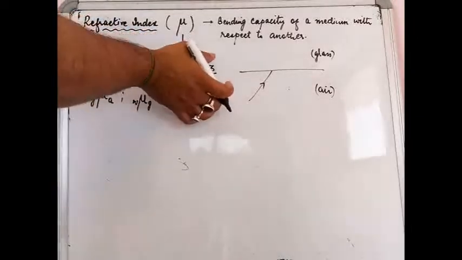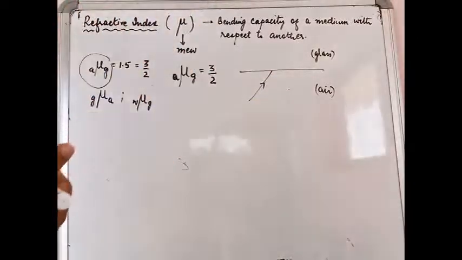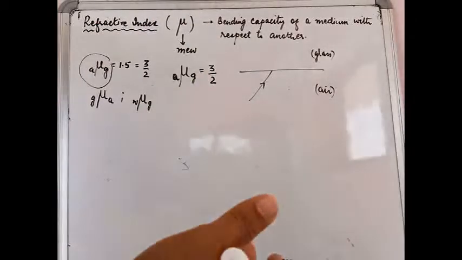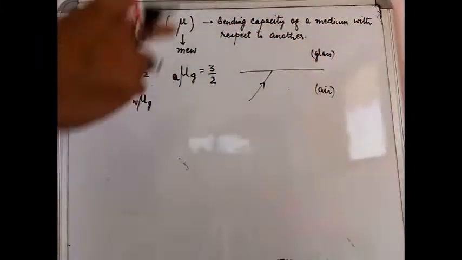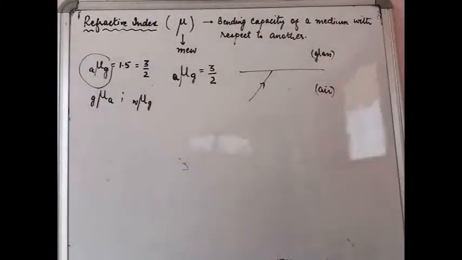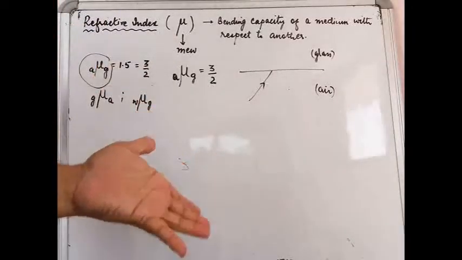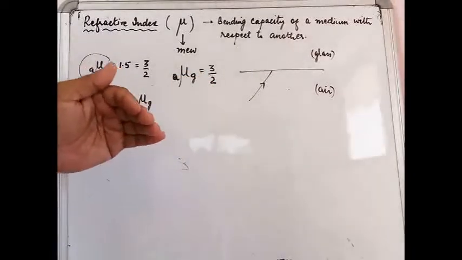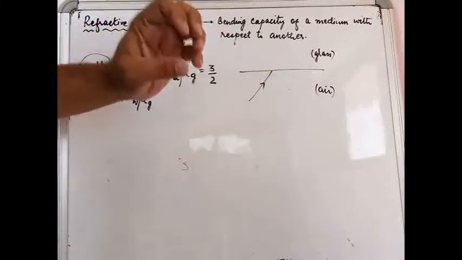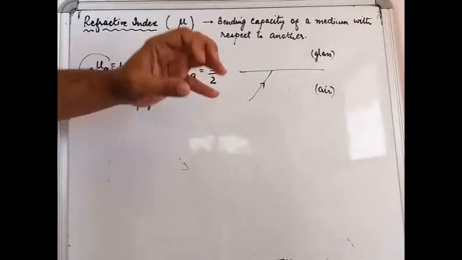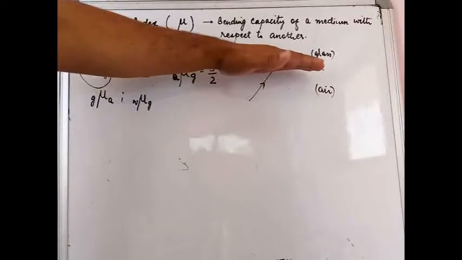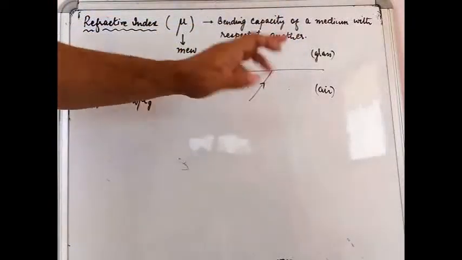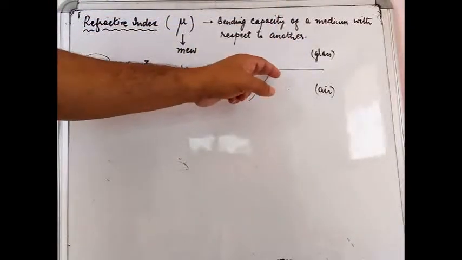Okay, so now how does this value come? From where did it come? So it came by the scientific observations of the speed of light in glass and in air. So if you remember the very process of bending that we had spoken about, why does bending take place at the surface? By the way, bending or the refraction process is a surface phenomenon. Okay, the maximum bending that happens, it happens at the surface of separation. This is the surface of separation. Separation of what? Separation of this medium and this medium. Okay, so whatever bending has to take place, it will take place right over here at the surface.